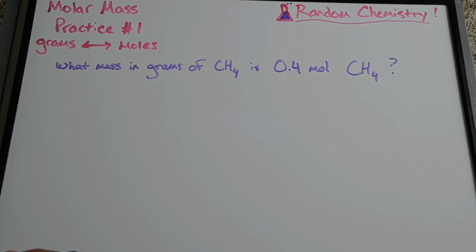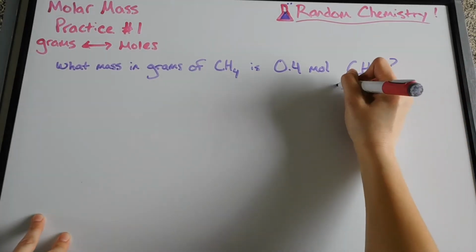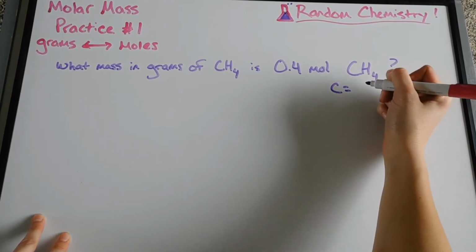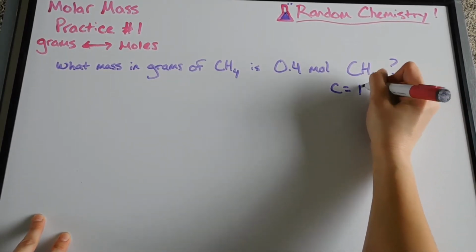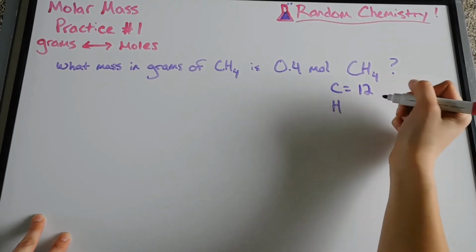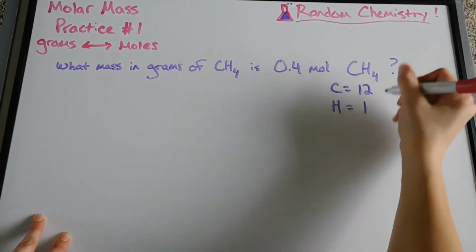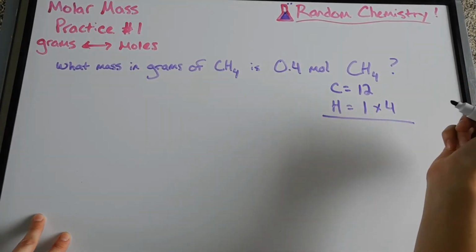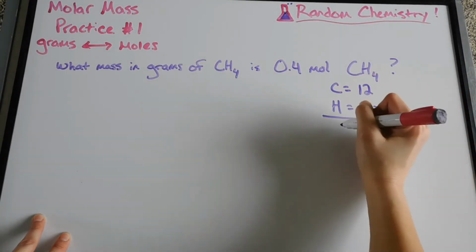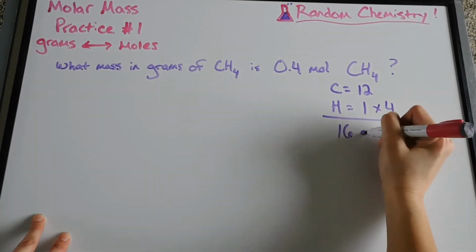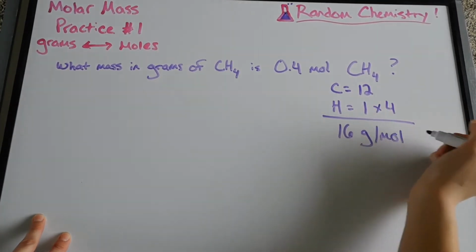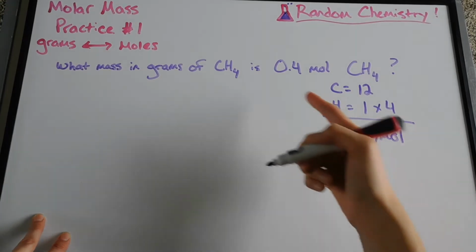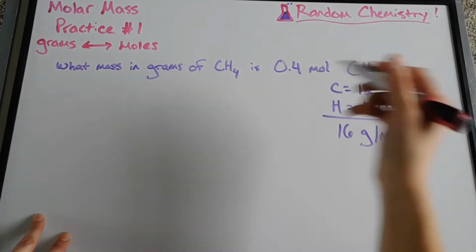So the first thing that we have to do is find the molar mass of CH4. And we do that by looking at our periodic table. So the mass of carbon is 12, and the mass of hydrogen is 1, but we have 4 hydrogens, so we need to multiply by 4. And then we add that, so that is going to give us 16 grams per mole. So there are 16 grams in 1 mole of CH4.